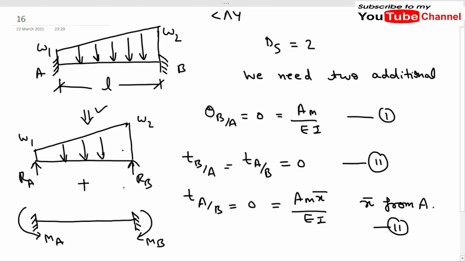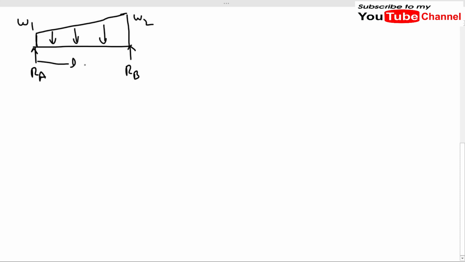We take our first segment, a simply supported beam, with Rb and Ra, the trapezoidal loading w2 and w1, and length L of the beam. This is a and this is b.